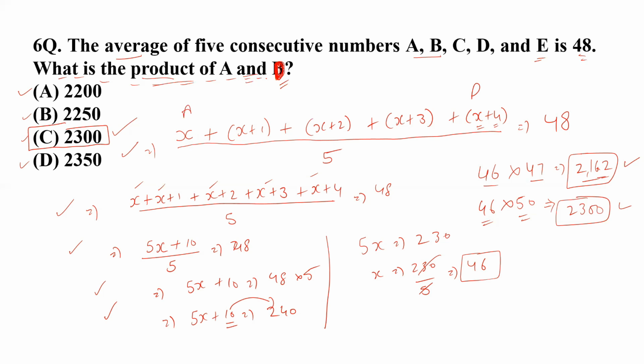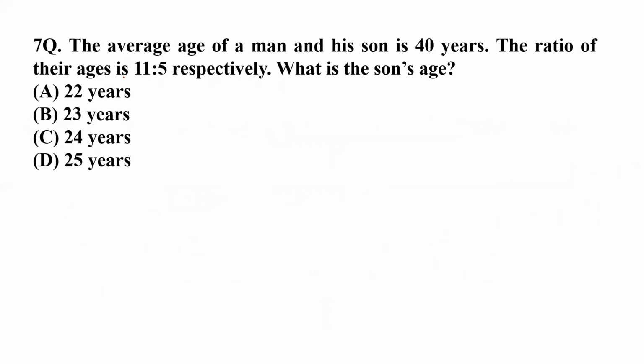This is going to be question number 7. This question is saying the average age of a man and his son is 40 years. So the average age is already given. The ratio of the ages is also given. The ratio is 11 and 5. We can easily write it in absolute terms like 11x and 5x. I have already taught you this in the chapter of ratios. This is the absolute version of how you can write the ratios.